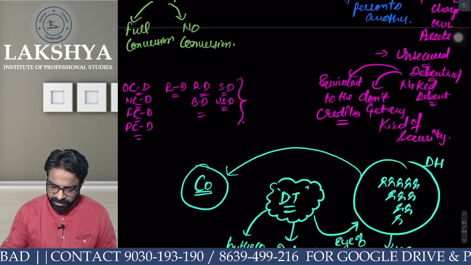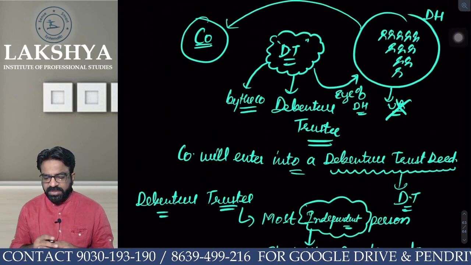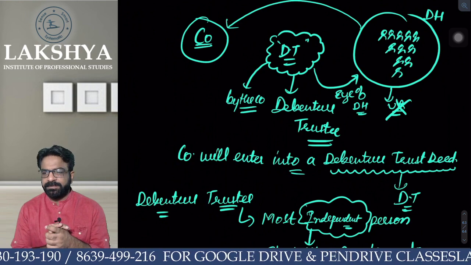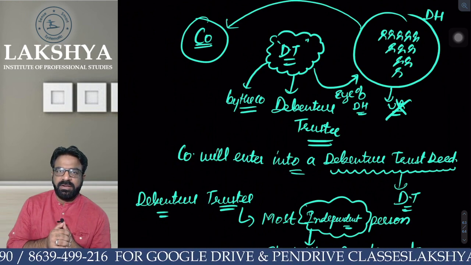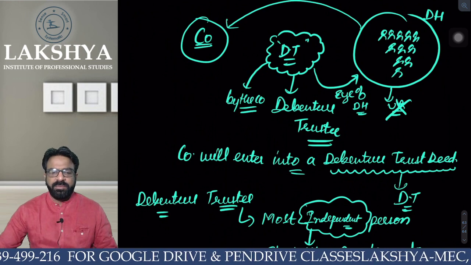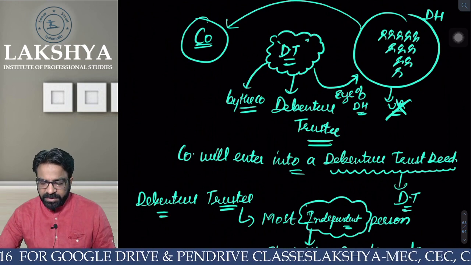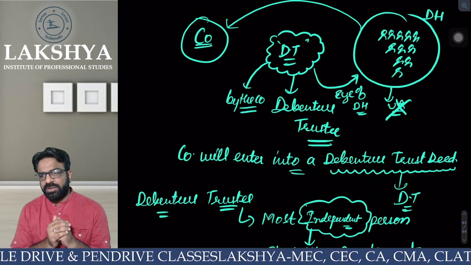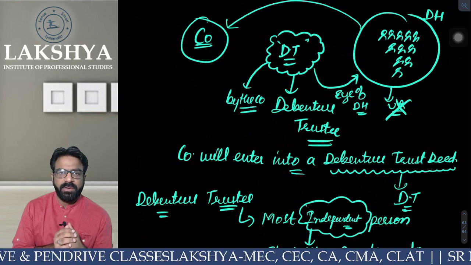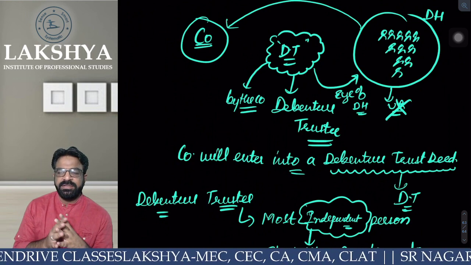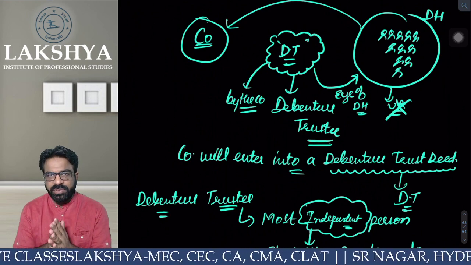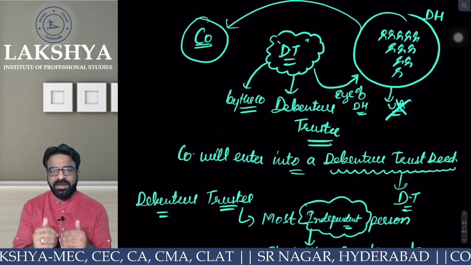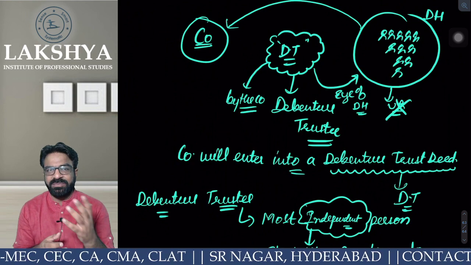Okay. So what is the next topic we have to start today? The next topic is all about the debenture trustee. Everyone just listen to it carefully. First of all, tell me one thing. Do debenture holders carry any voting rights? No, sir, they do not carry any voting rights. So when the debenture holders do not carry any voting rights, then how will they come to know whether the money they have given to the company is getting utilized or misutilized?